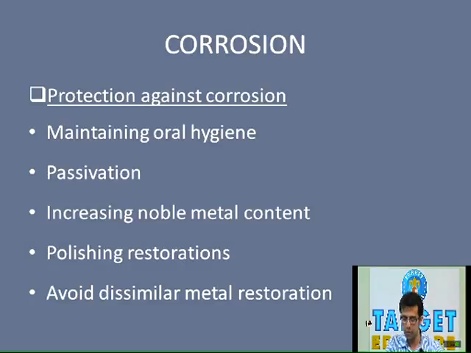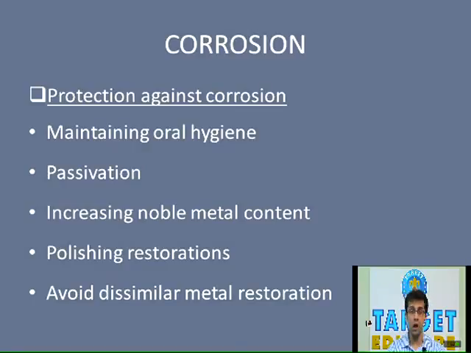Next is passivation. What is passivation? Certain metals, when they are added to alloys, form an oxide film on the surface of the restoration, and this oxide film protects from corrosion. Now one MCQ that can be asked in relation to passivation is which are the metals that have a passivating effect, or which are the passivating metals.